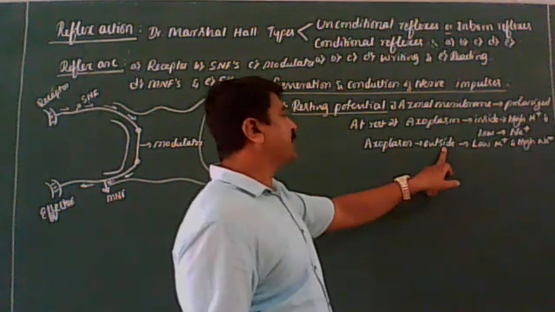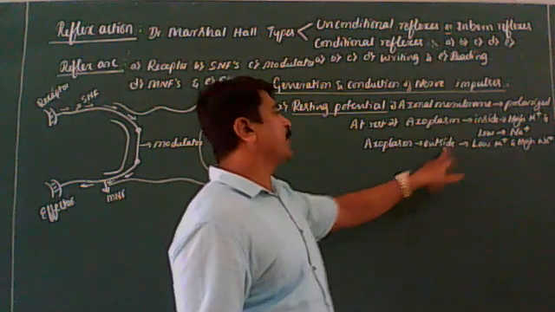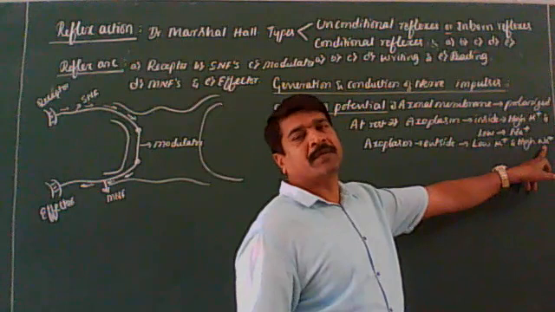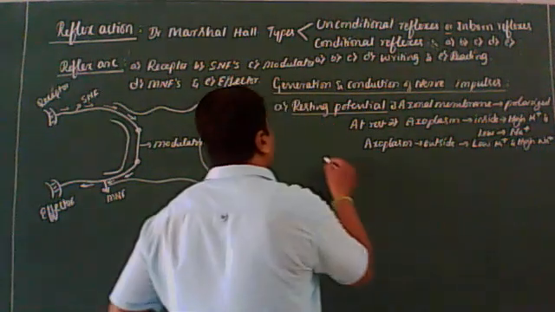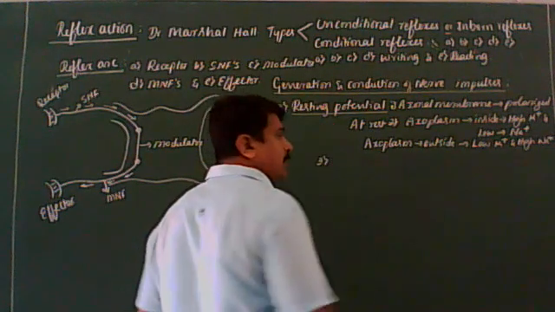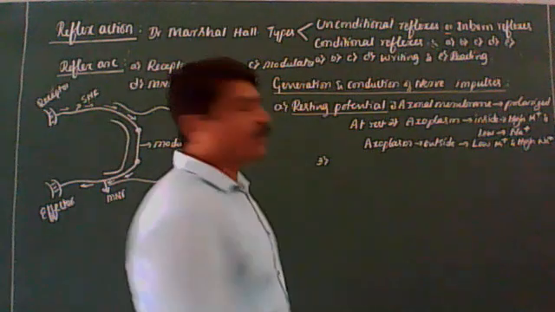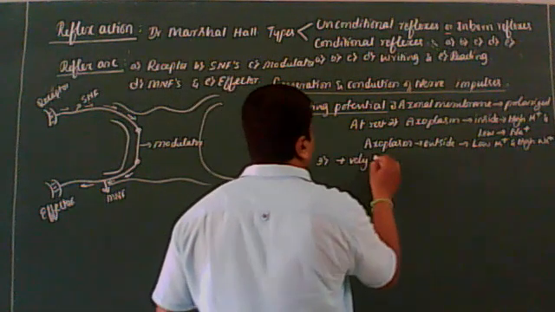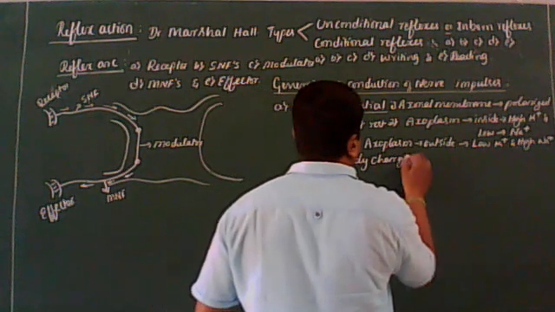Outside the axon contains low level of potassium ions and high level of sodium ions. As a result of this, the outer surface of the axon is positively charged.